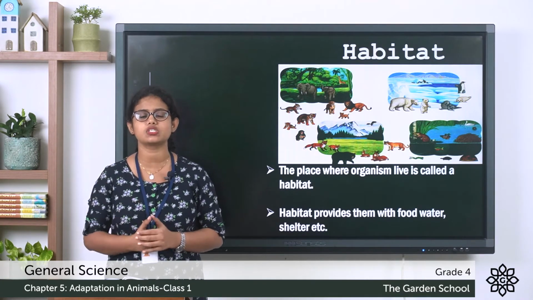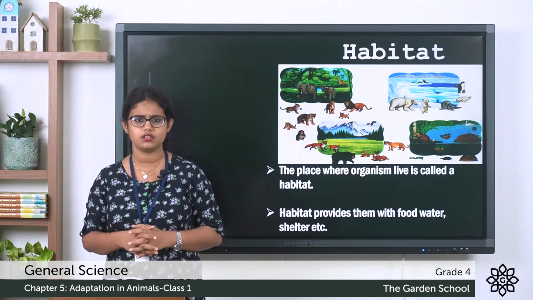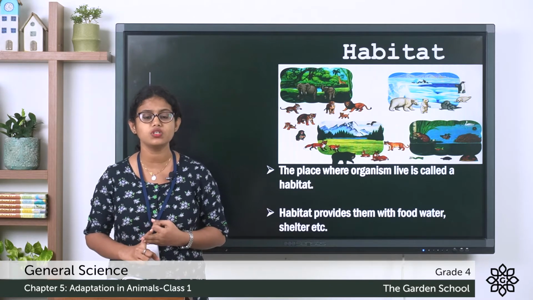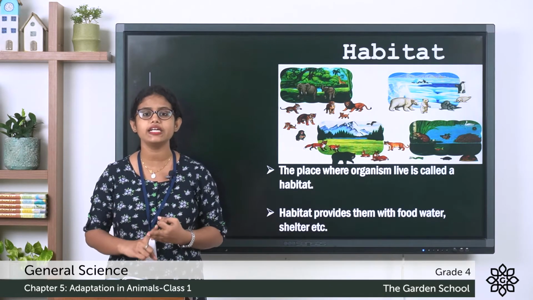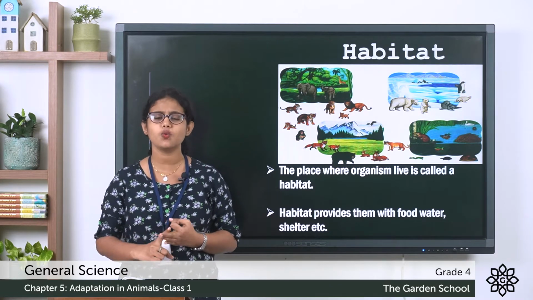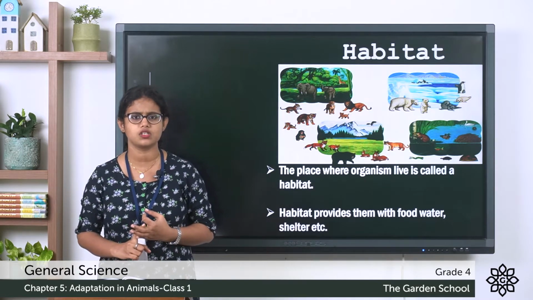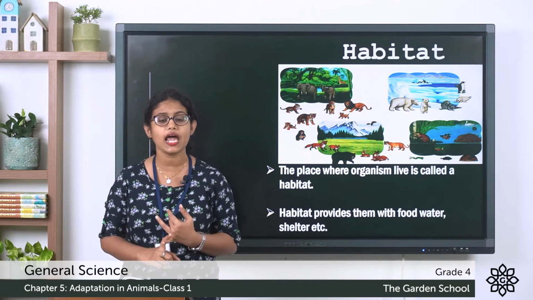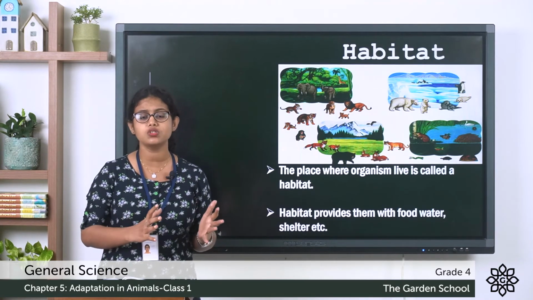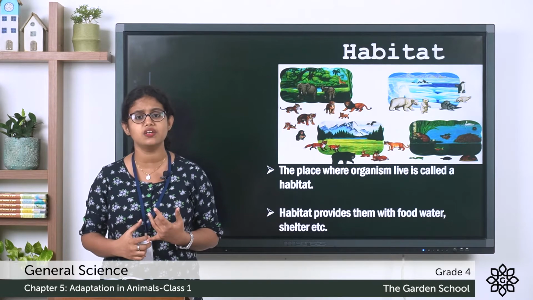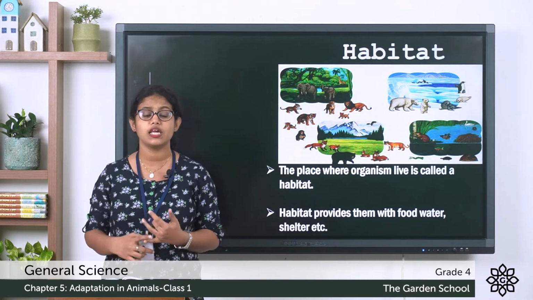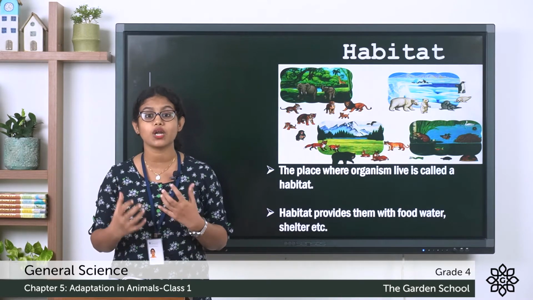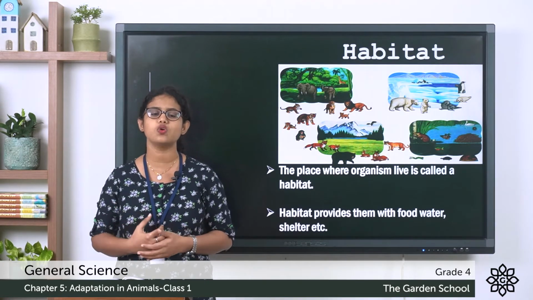So for an animal to survive, what all things do they need? They are living things, right? So they need air, they need water, they need food, and even they need the right kind of environment. So what is this right kind of environment? All animals cannot live in every place, right? There are animals which can live in very cold places. There are animals which can live only in very hot places. There are animals which can live in water. So animals need the right kind of environment also to live.